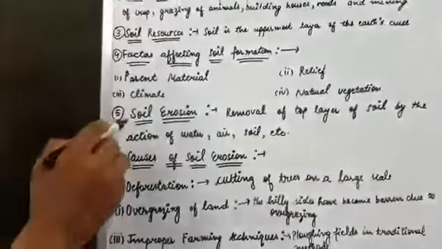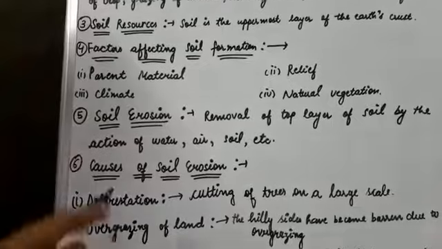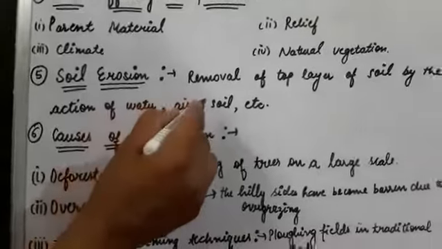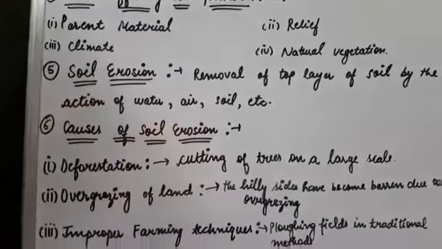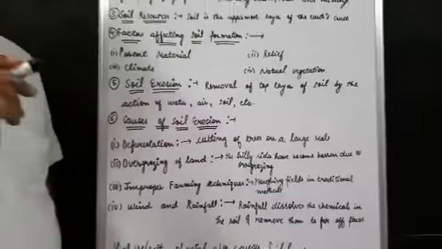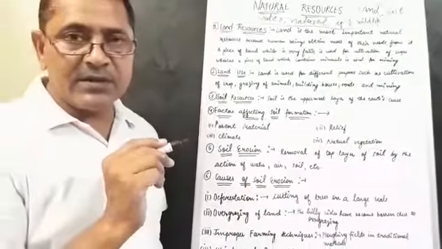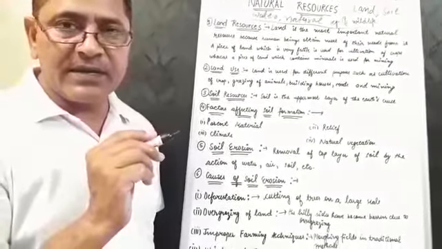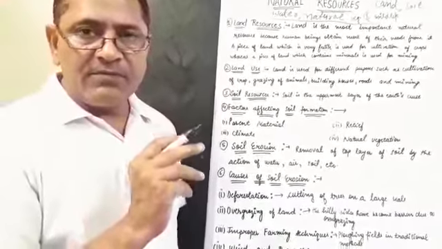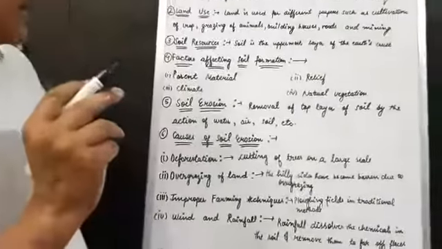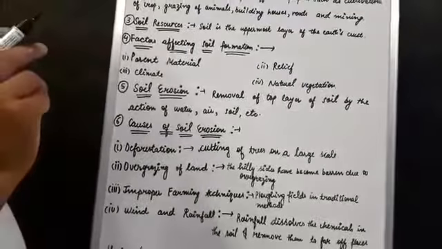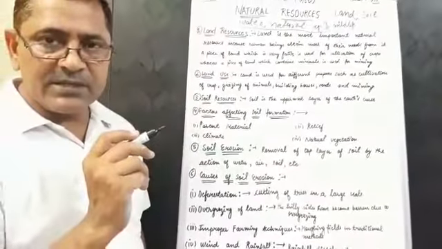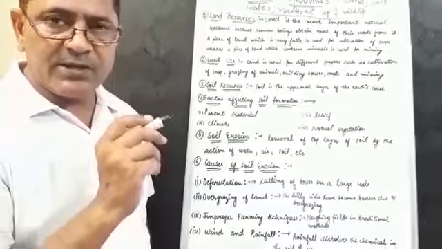Then the fifth point, soil erosion. Soil erosion is the removal of the top layer of the soil by the action of water, air and so on. When heavy rain comes, due to the speed of the water, the upper part of the soil, which is very fertile, flows away with the water, and this is responsible for soil erosion. Similarly, when the speed of the wind is very high, that is also responsible for soil erosion.